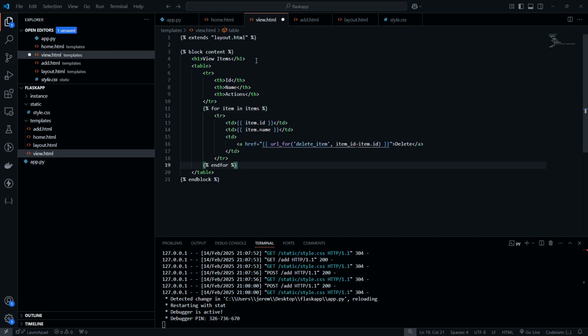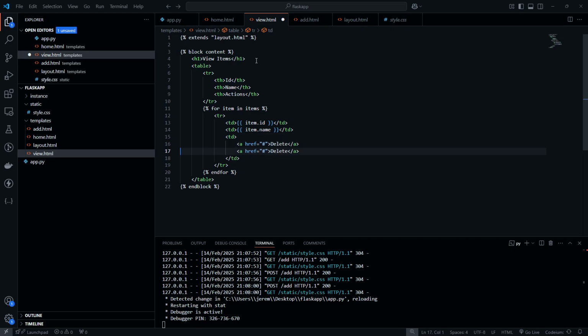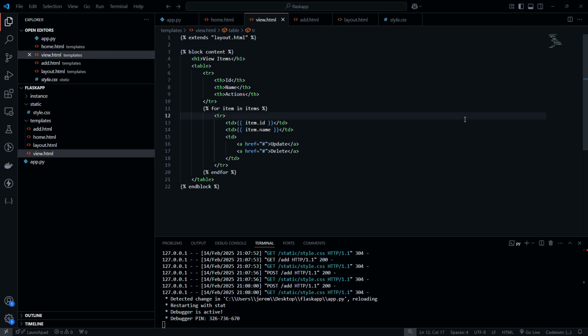So this all looks good. So we're going to make a new row. We're going to add the item.id and item.name. And then for this, because we don't have this endpoint yet, I'm actually just going to do a hash here. So we're going to have update and delete, but these aren't going to work yet. So that should all work.